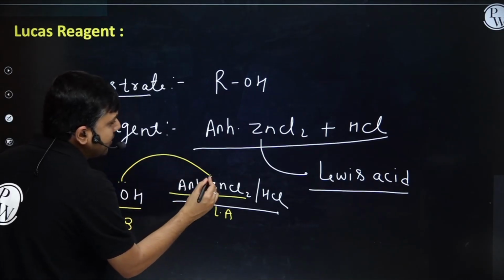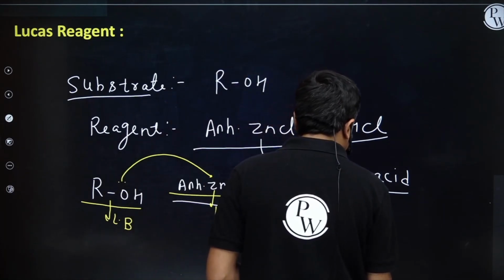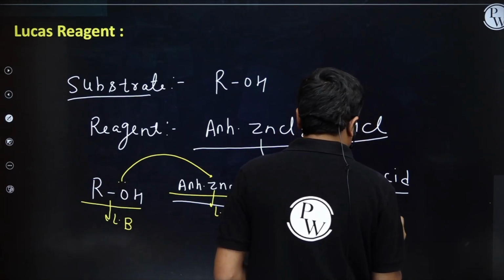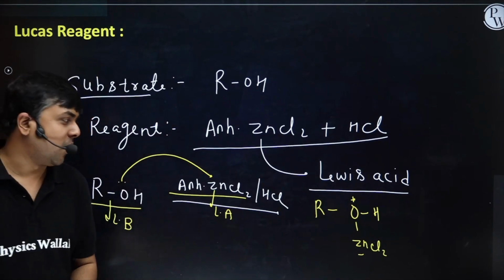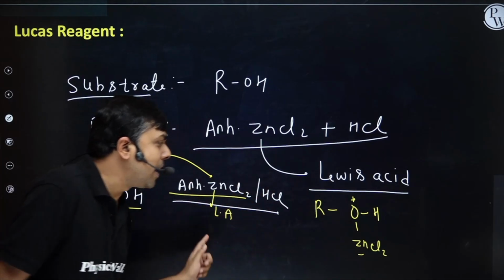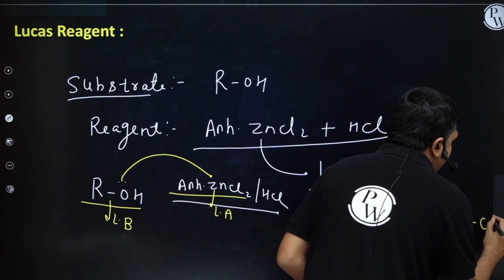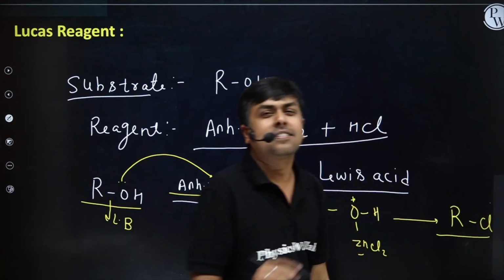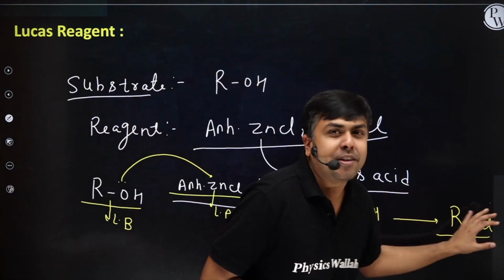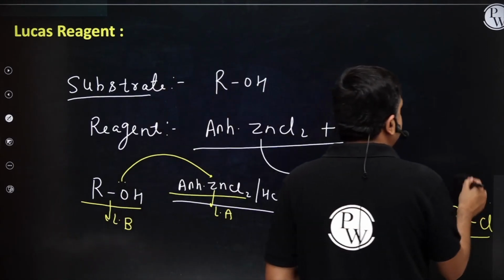I will have an acid base reaction. It will attack this ZnCl2, and I will have the formation of RO+(H) ZnCl2-. Now this one will act as a very good leaving group. Now Cl minus will come and attack, and I will have the formation of RCl, and this RCl will give me the turbidity. With the formation of this alkyl chloride, I will have the appearance of turbidity.